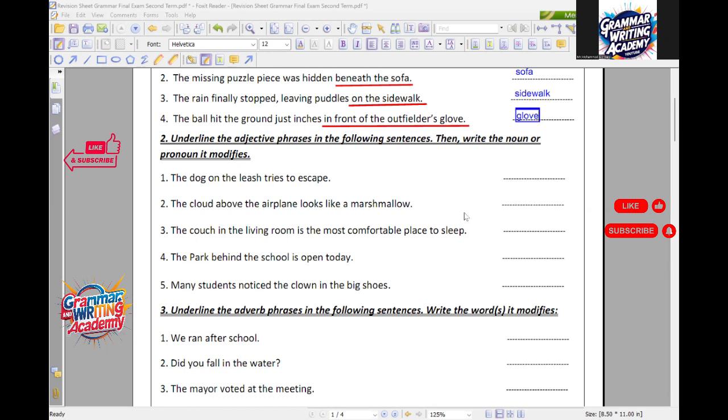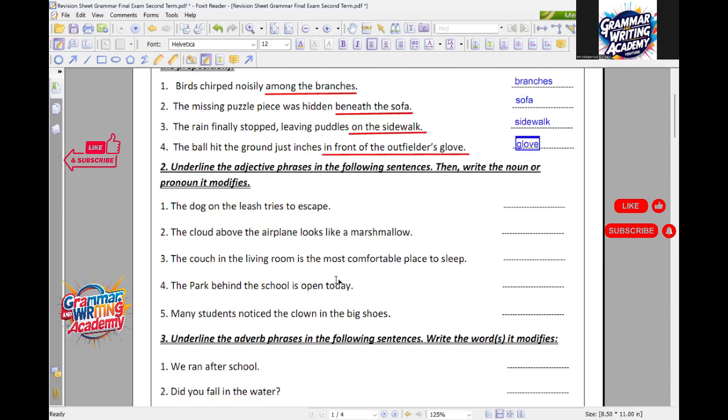So, according to the first sentence here, Anas, I'm asking you to find for me the adjective phrase. My dear boys, the adjective phrase is a prepositional phrase. So what we did in the first question, we're going to do again here in the second and third. But in the second question, the modifier is going to be a noun or even a pronoun. Anas, the first one, please. The dog on the leash tries to escape. Underline on the leash, good, and it modifies dog. Perfect. So here on the leash modifies dog.